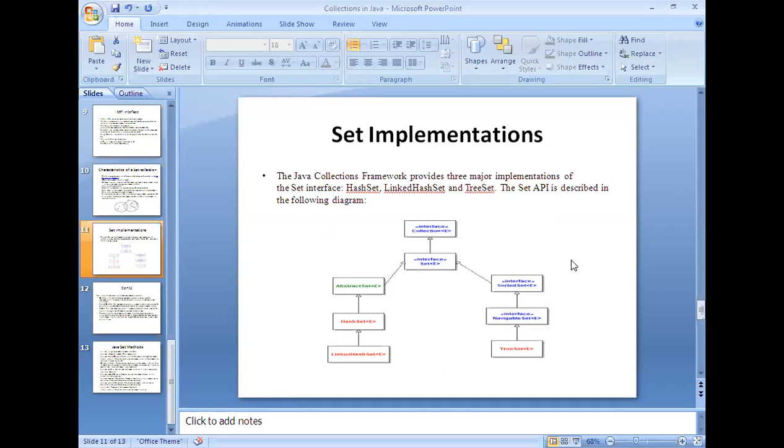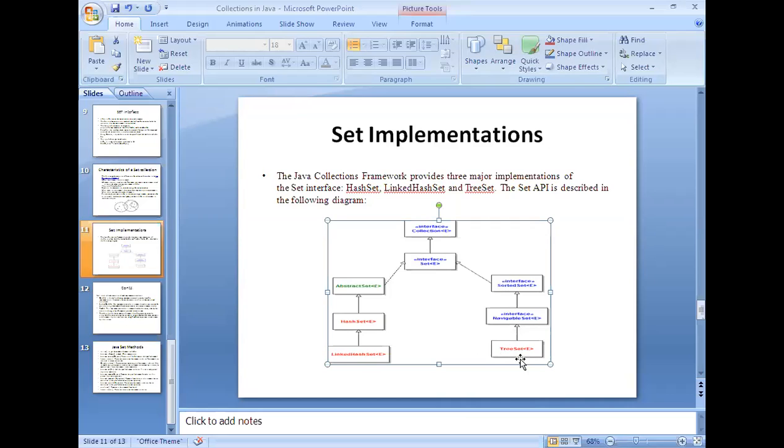The hash set approach uses arrays, the linked hash set approach uses a linked list, whereas a tree set uses the binary search tree. Internally, it follows the mechanism of a binary search tree.